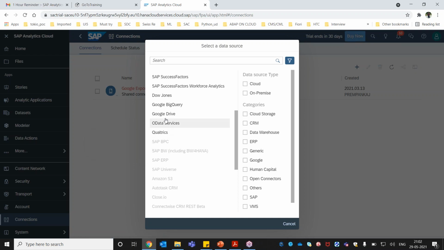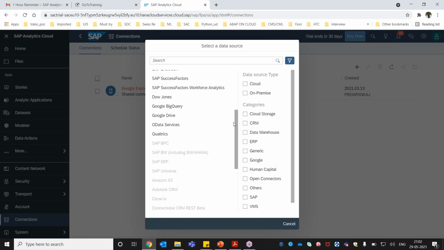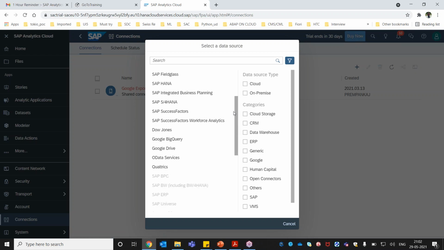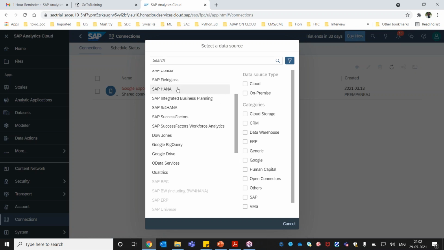So we can cover this OData, Google Drive part, all those things are there. As for the HANA system, we are also going to cover it. To do a live connection, we are going to create a cloud connection in the cloud environment, and from there we'll be pulling the data into our SAP Analytics Cloud to show the connection from SAP HANA also.